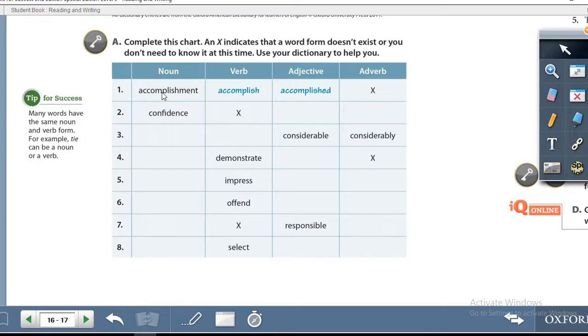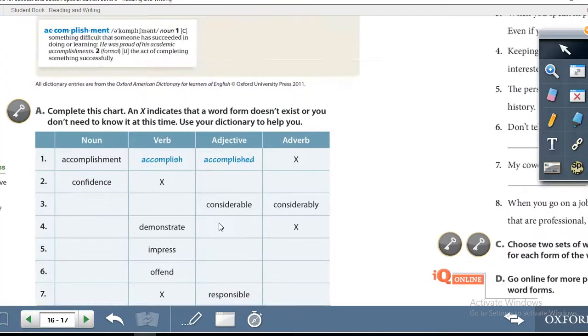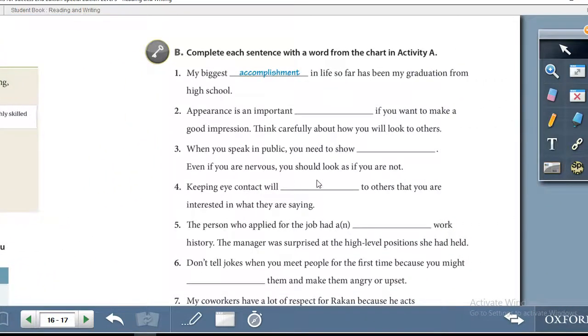For example, the first one they have given you is the noun accomplishment. So accomplishment is a noun. Accomplish is a verb. Accomplished, referring to past tense, is an adjective. The last column, adverb, you cannot use any word form in an adverb. So we only have accomplishment, accomplish and accomplished. So you will do the same for each one of the words that they provide. Let us now move on to page number 17.